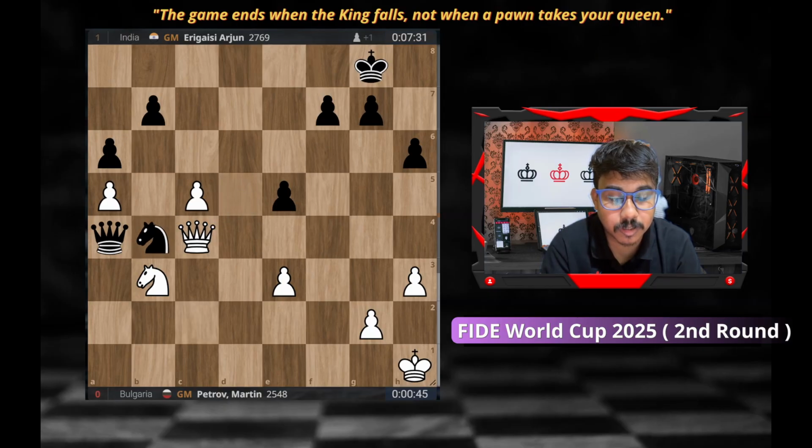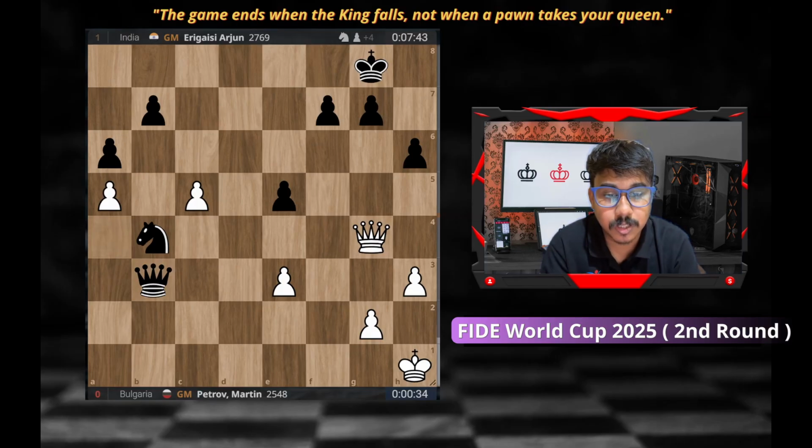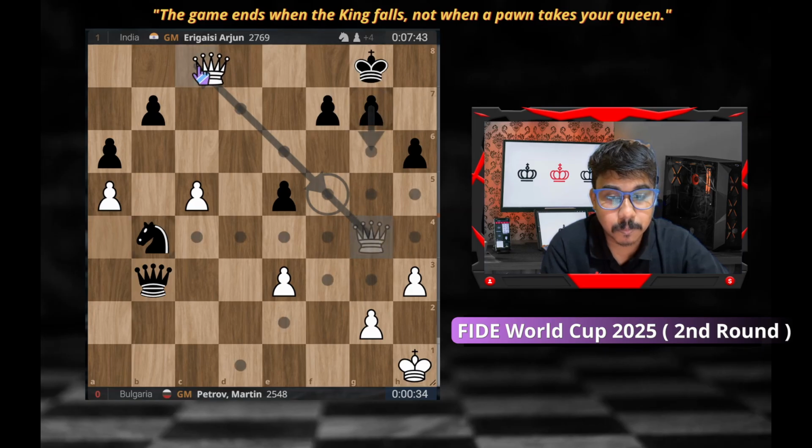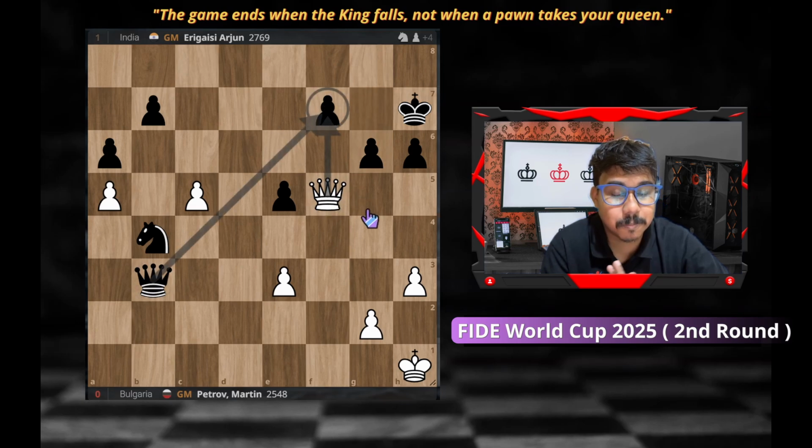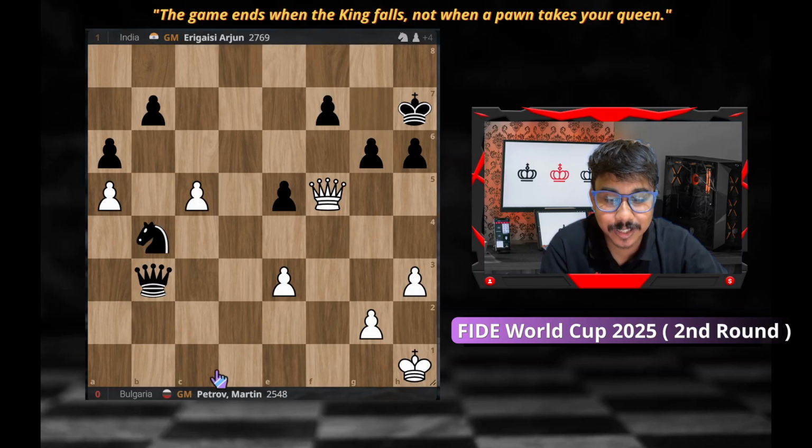Knight b4 came, and after this blunder, he lost the piece. Actually, he thought maybe there would be a draw after queen c8 and queen f5, but g6 stopped it. I believe he thought that after queen f5 it is a draw, but g6, and this queen is defending that square. It's very shocking that a grandmaster rated around 2550 from Bulgaria, Petar Martinov, a very strong grandmaster, played this kind of one-move piece blunder. So Arjun made a score.